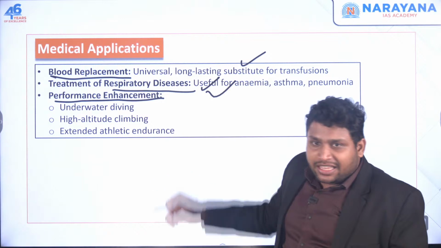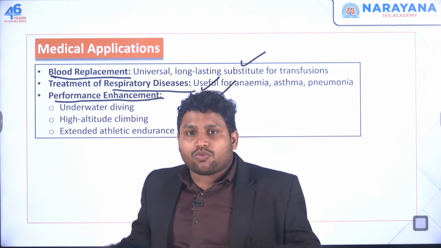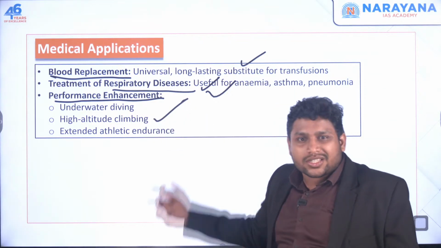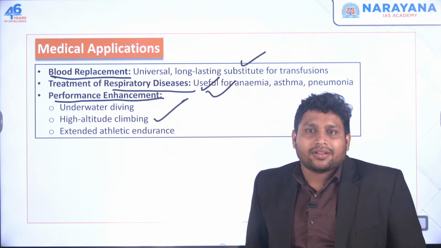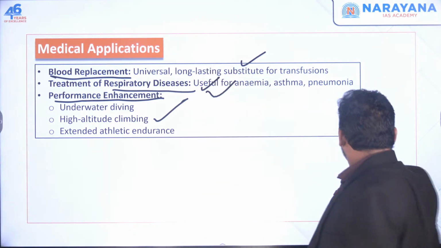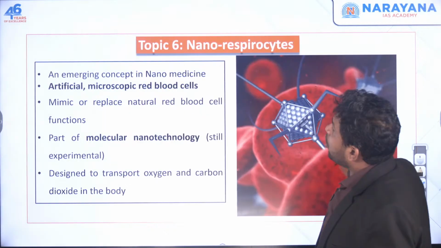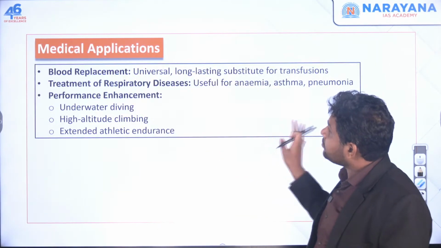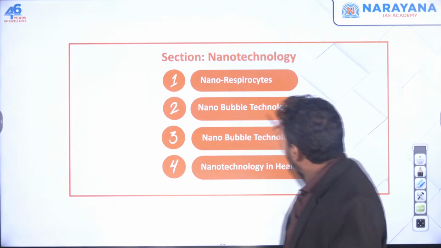Then there are some athletes, and some people going for underwater activities or Himalayan high altitude climbing, where there is less oxygen available. In the water, there's no oxygen which you can take. So there you can utilize these nanorespirocytes.